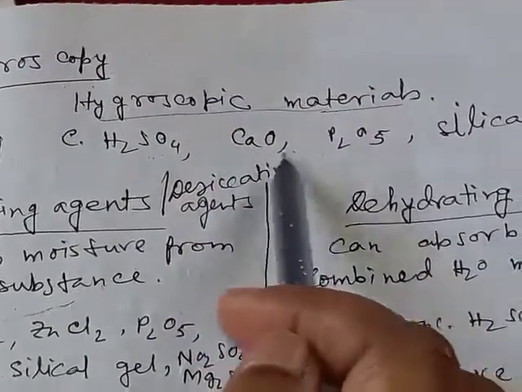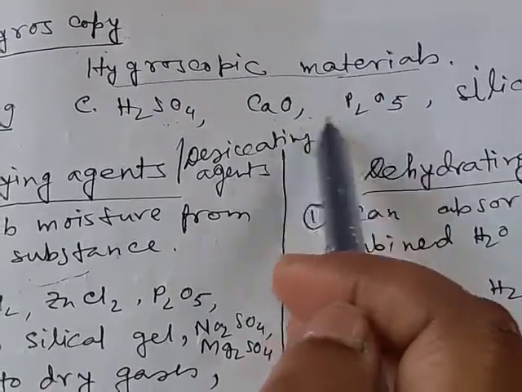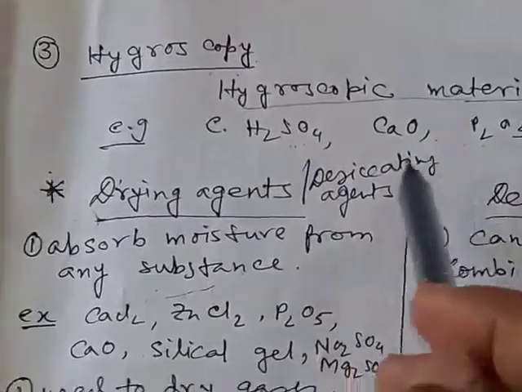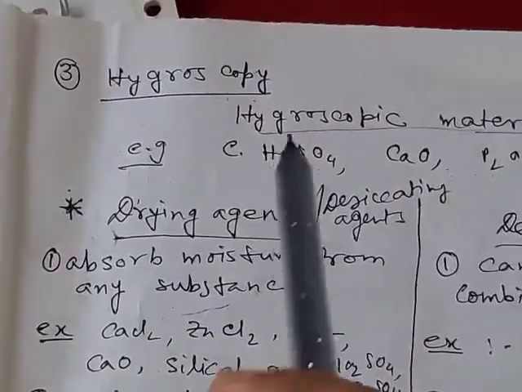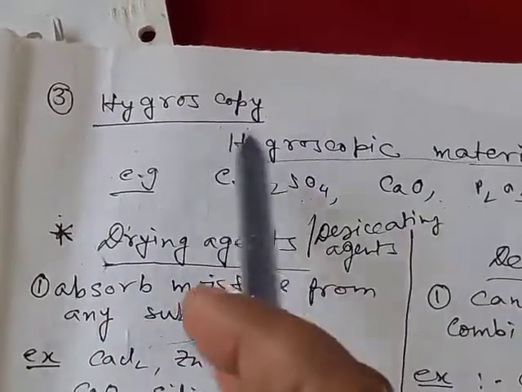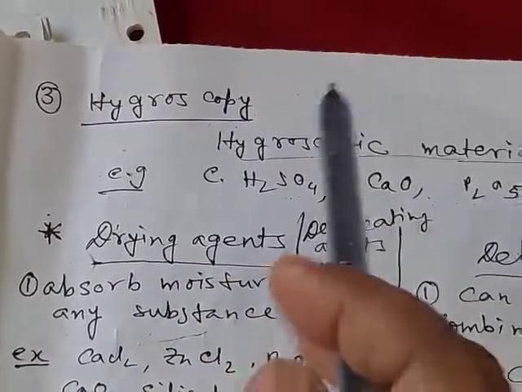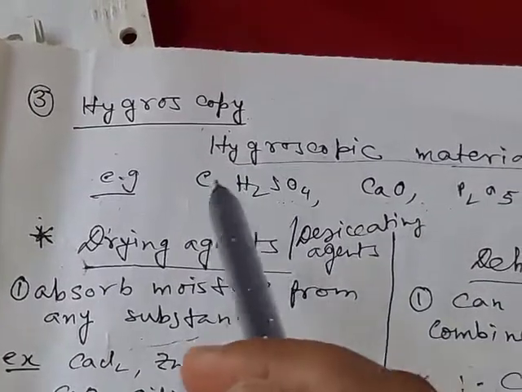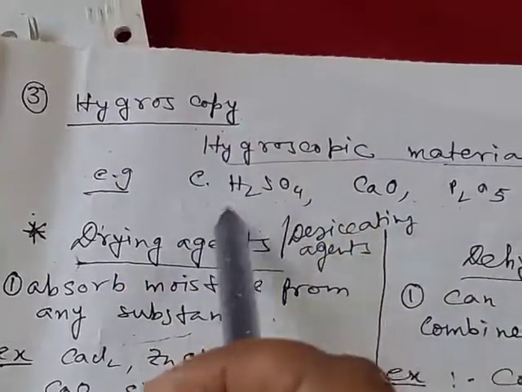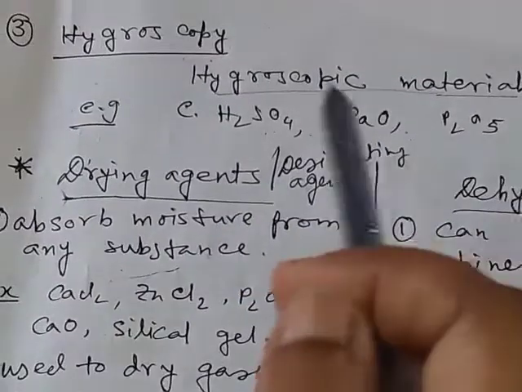They can absorb moisture from atmospheric air, but they cannot form their solution. This is the difference from the deliquescent materials. Both can absorb moisture from air, but deliquescent materials form their saturated solution, whereas hygroscopic materials cannot.